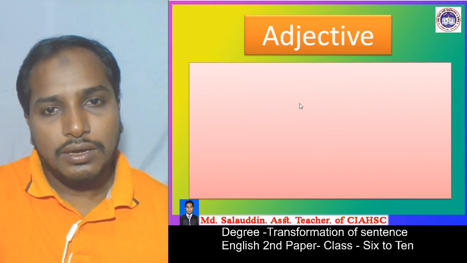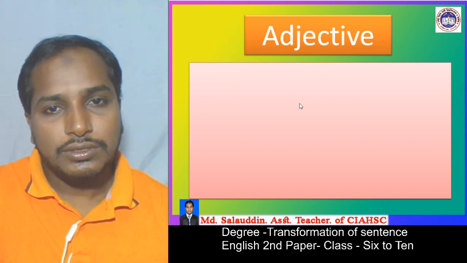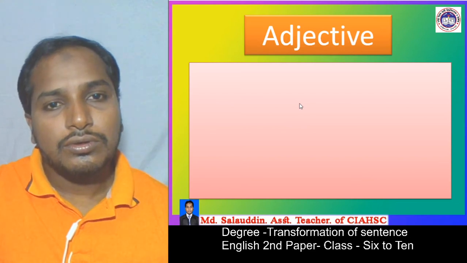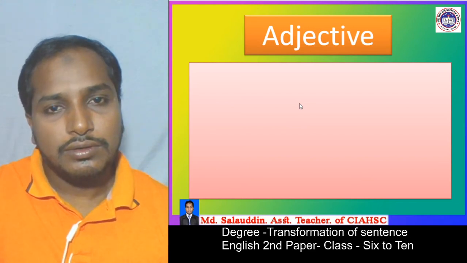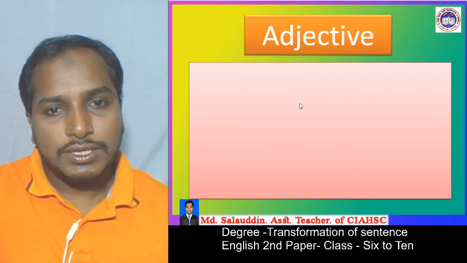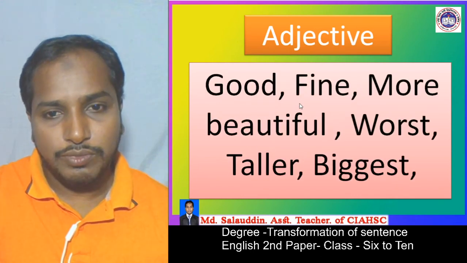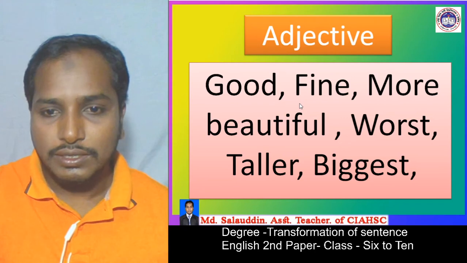adjective. I hope you already know about adjective because you learned it in your previous class. I present some examples of adjective such as good, fine, more beautiful, worse, taller, biggest.